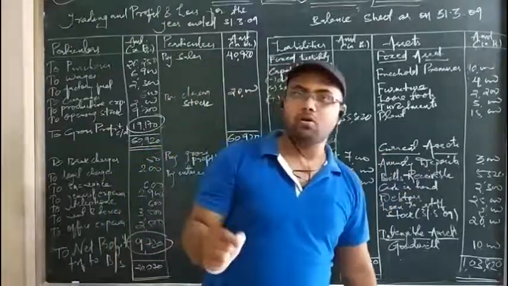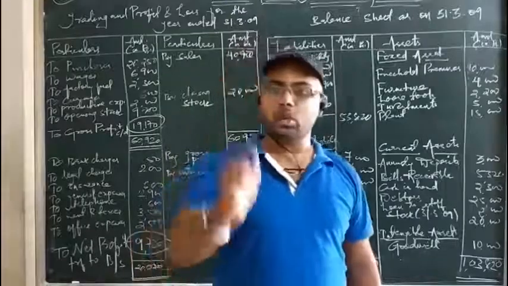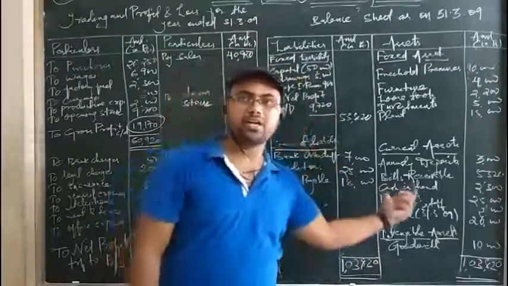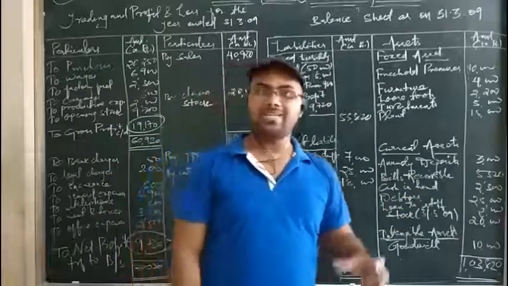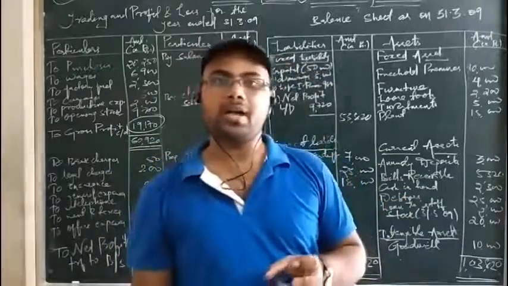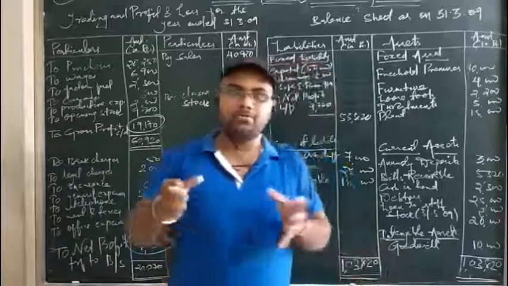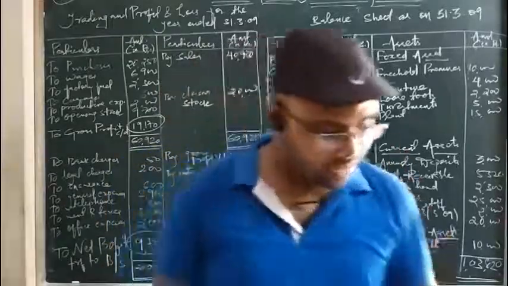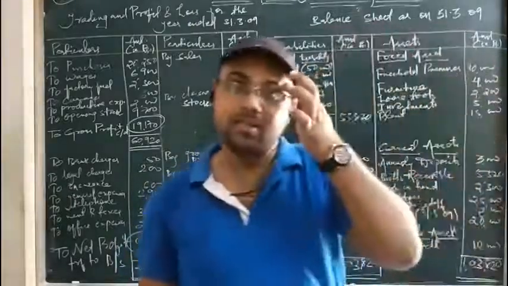Because in the final account without adjustment chapter, you are getting two adjustments, that is closing stock, which has to be put on the credit side of the trading account and the current asset side of the balance sheet. And the capital is supposed to be the bigger adjustment as usual, that you will get in the without adjustment chapter, also in the with adjustment chapter. Okay, so let's check whether the answer is correct or not. Yes, our answer is correct.